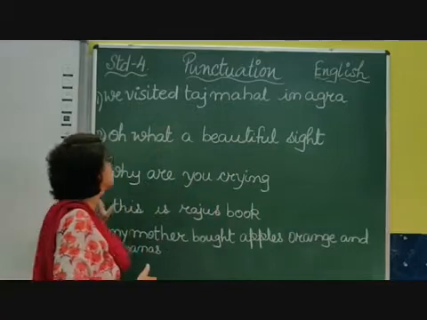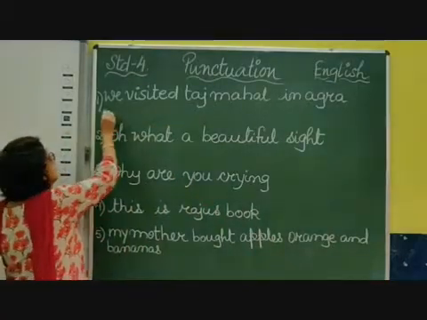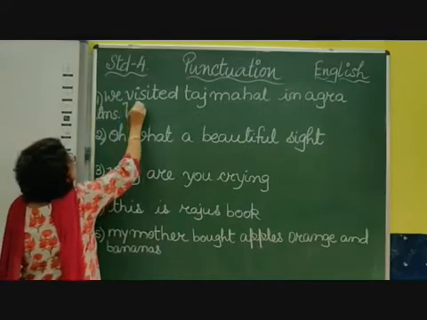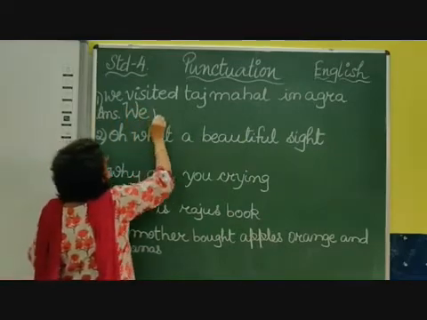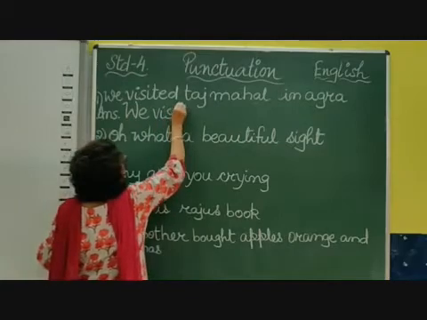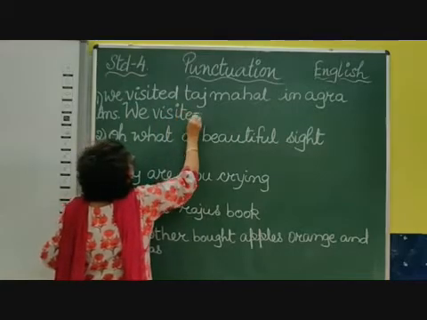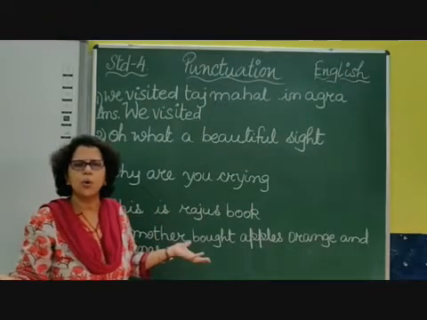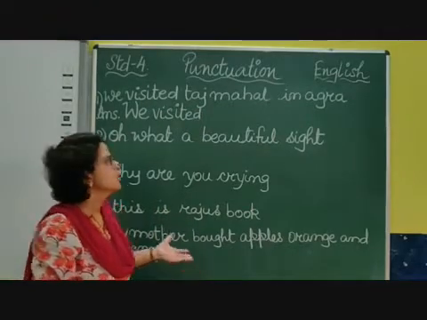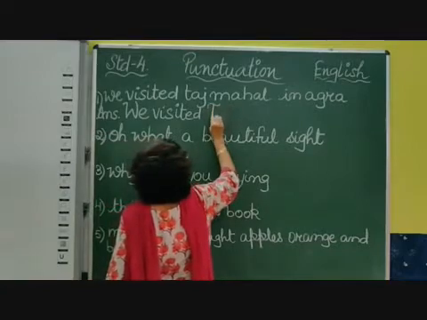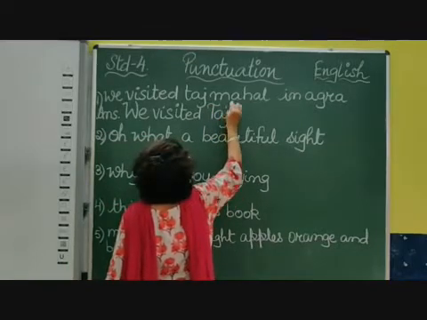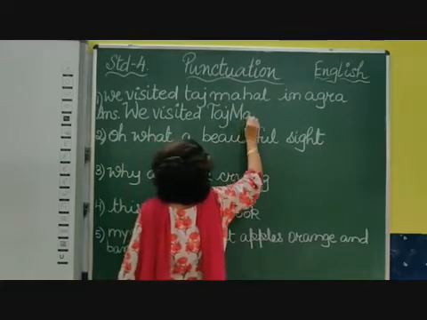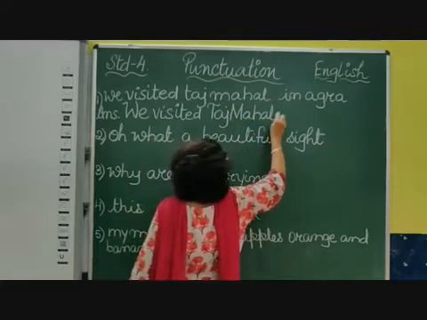So here we use a capital letter in the beginning. First we write the capital letter to start the sentence, so W will be capital, then visited. And children, you know Taj Mahal is a proper noun because it is one in the whole world, it is a monument. So we have to write T capital, not the whole thing capital, only the first letter. Taj, and again Mahal capital because it is the same thing.